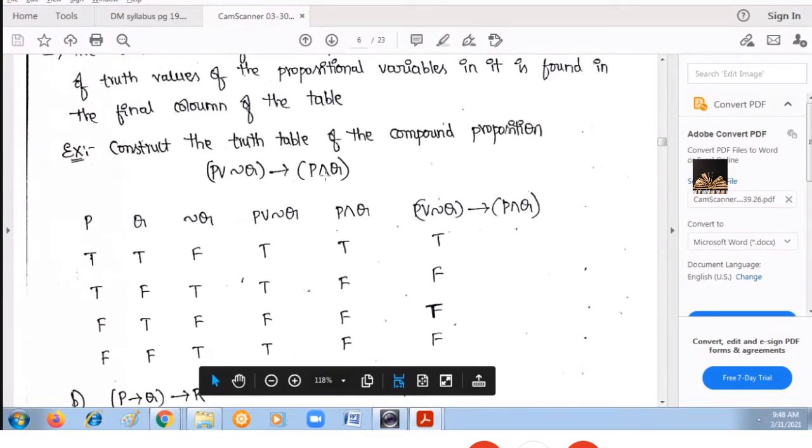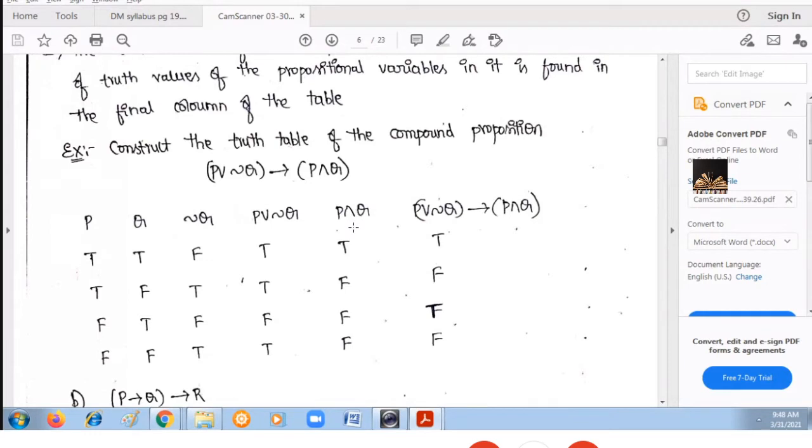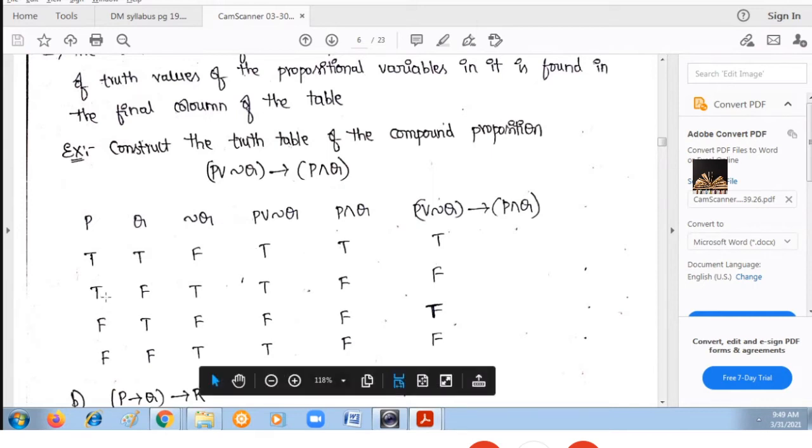Next, you have to find out P and Q. And means what? If both the values are true, then only the result is true. Between the first and second columns, apply the and connective. T and T, T. T and F, F. F and T, F. F and F, F. Right?